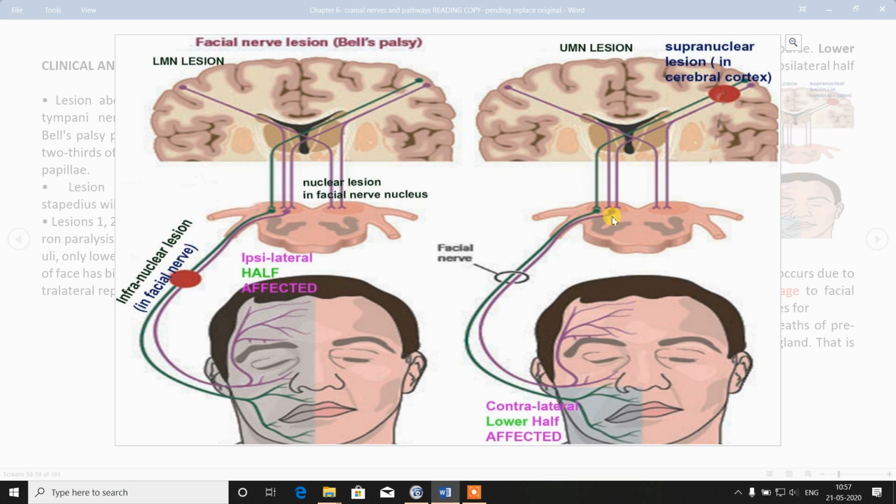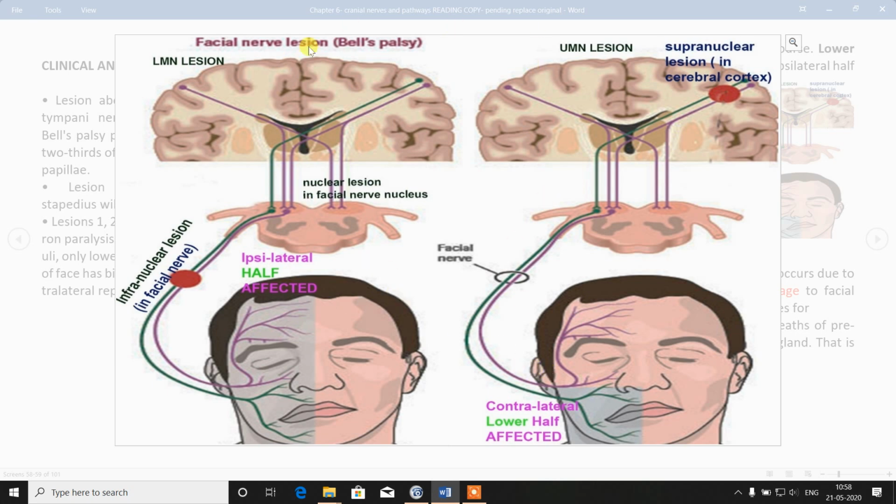So we are discussing these levels according to level of nuclei only. These 4 nuclei of the facial nerve, if there is damage to the pons, 4 nuclei, it is called nuclear palsy. If the damage is above this nuclei, it is called supranuclear palsy. If the damage is below this nuclei, that is 1 2 3 4 5, it is called infranuclear palsy.